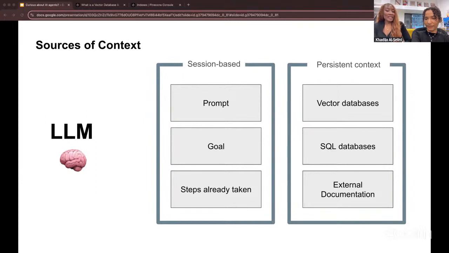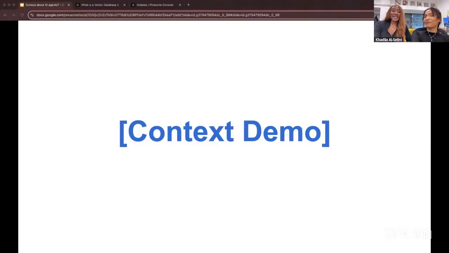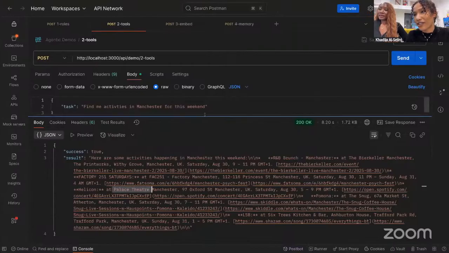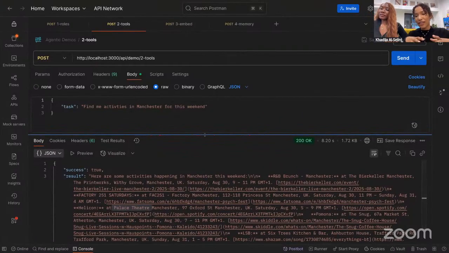So I'll hand over to Khadija to show what this looks like in an application. Nice. Thank you. So if we go back to this scenario, we gave the LLM access to search the web and we took it a step further. But what if the LLM can now access this long-term memory about the user's preferences, like what they enjoy, what they don't enjoy? Then it can actually have even more specific results.